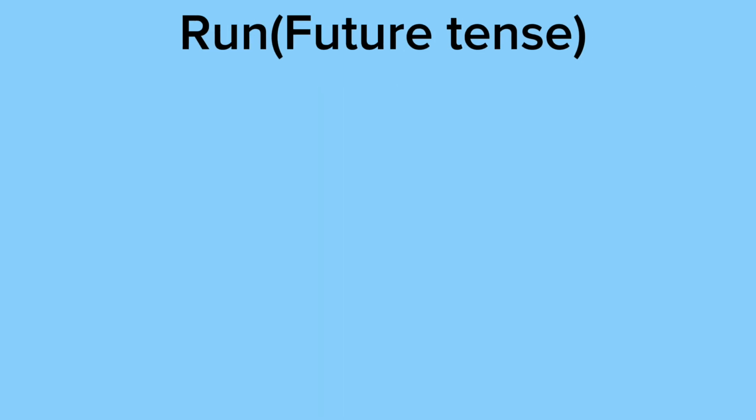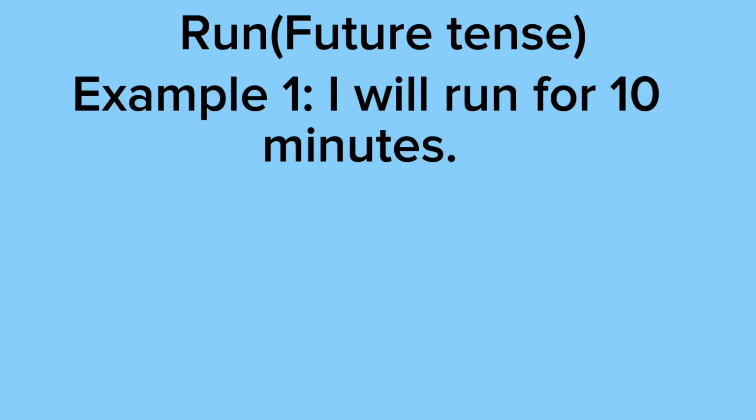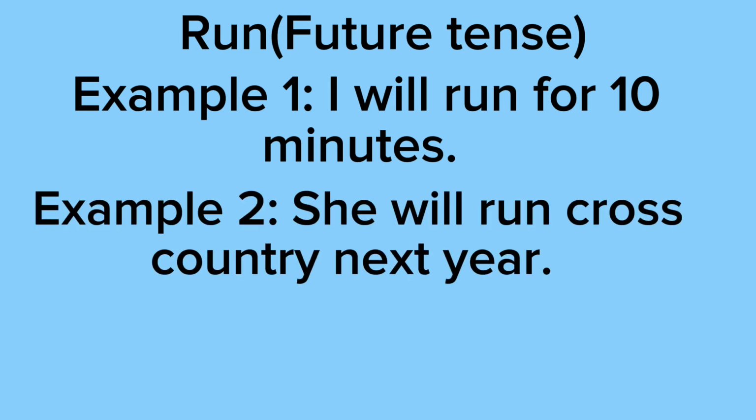Next, we have run in the future tense. So example 1 says I will run for 10 minutes. As you can see, this sentence is talking about running that will be done in the future. Example 2 says she will run cross country next year. As you can see, this sentence is talking about running that she will be doing next year in the future.